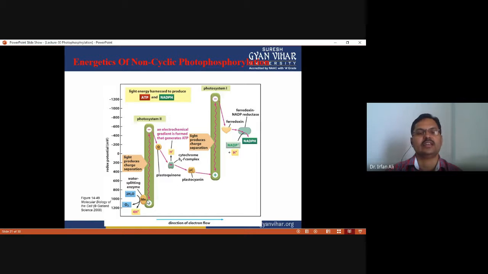So you can see that the electron created in photosystem second cannot come back into photosystem second. That's why this is called non-cyclic photophosphorylation.